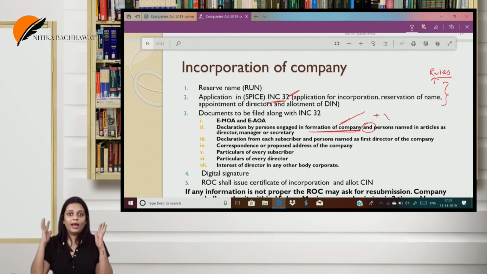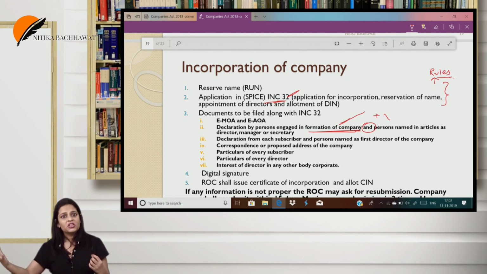So, I repeat again, what are the documents which are filed with INC 32? First, I file an EMOA AOA. Second, I file a declaration. Who will give this declaration? Any professional who is engaged with the incorporation. Who are those professionals?